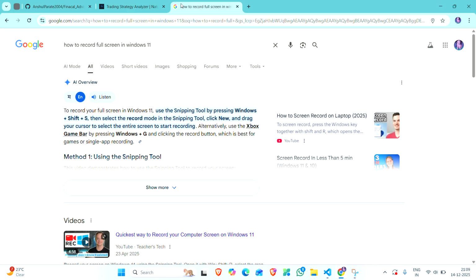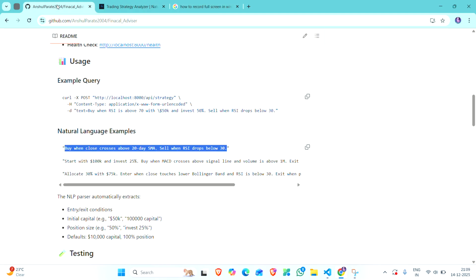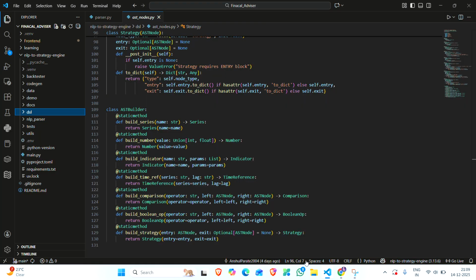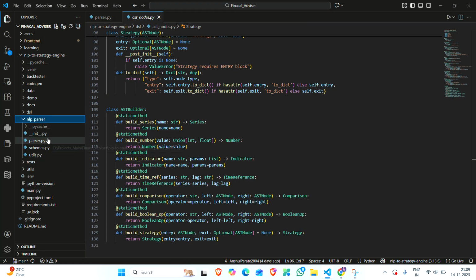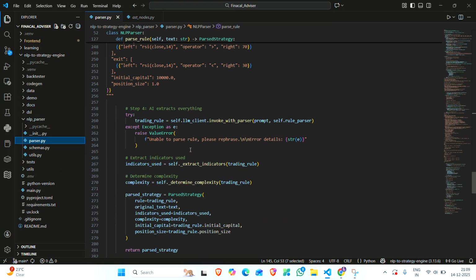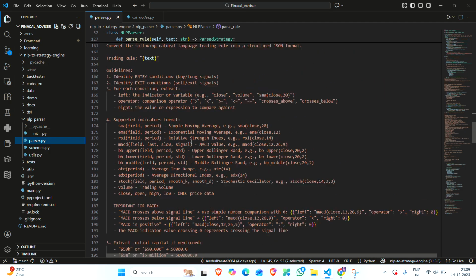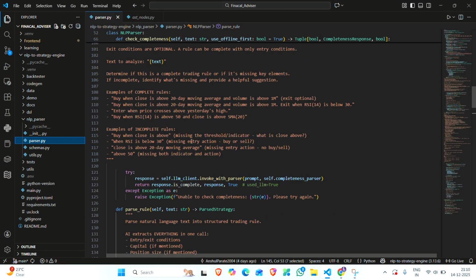Now I will take you through how I made this system. First we do NLP parsing. First we do an offline completeness check, which is done completely offline, and if it is successful it goes to NLP parsing, which gives a structured output.